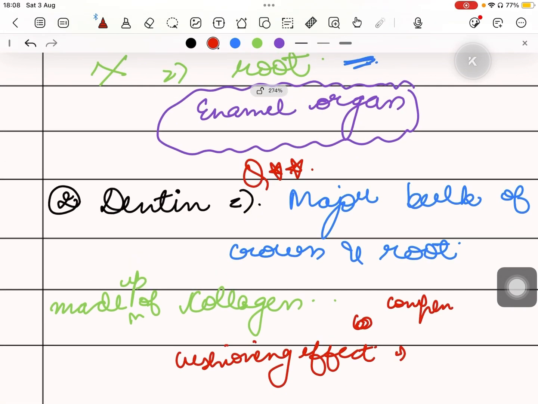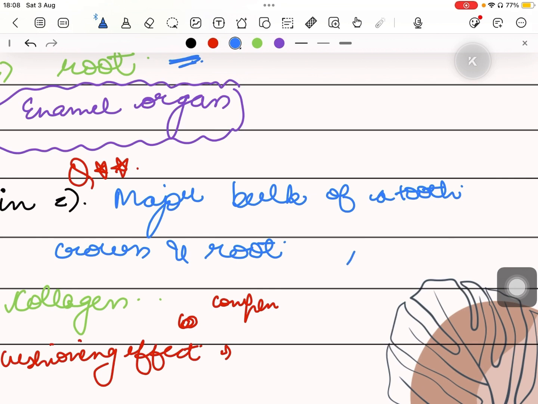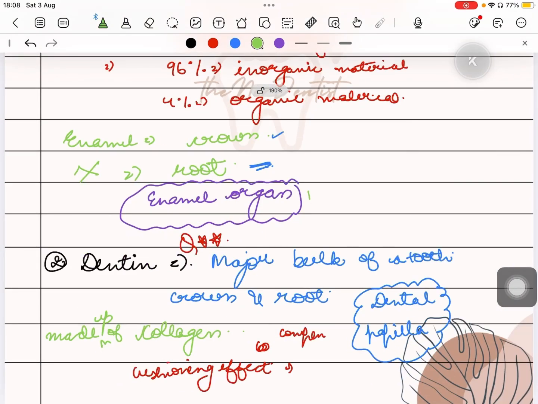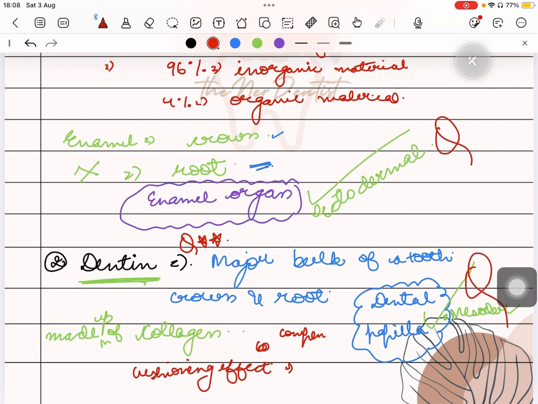Dentine is formed from the dental papilla. It is mesodermal in origin. The enamel is ectodermal in origin. Enamel is made from the enamel organ, and dentine is made from the dental papilla. This is mesodermal in origin, and this is ectodermal in origin. These are also viva questions. Enamel is ectodermal in origin, and dental papilla or dentine is mesodermal.